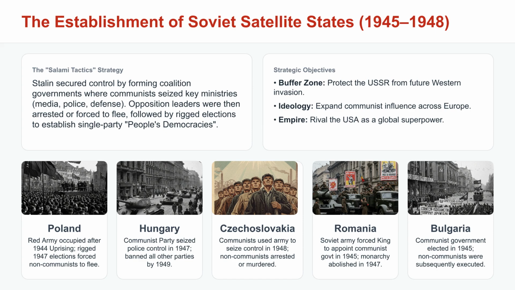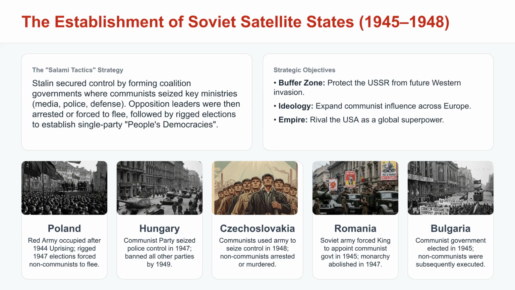Between 1945 and 1948, Stalin employed salami tactics to establish communist governments in Eastern Europe that became his satellite states. It was always Stalin's wish to have a communist sphere of influence surrounding the Soviet Union for protection, and since the Soviet Union had liberated the Eastern European countries under Nazi control, there was a Soviet Red Army presence in most of these countries.